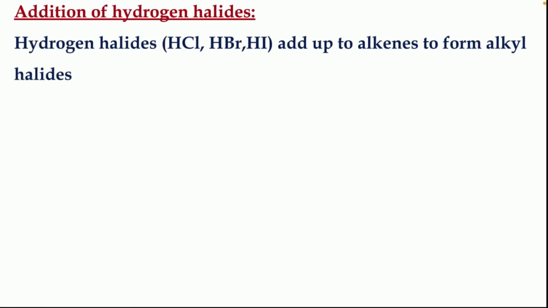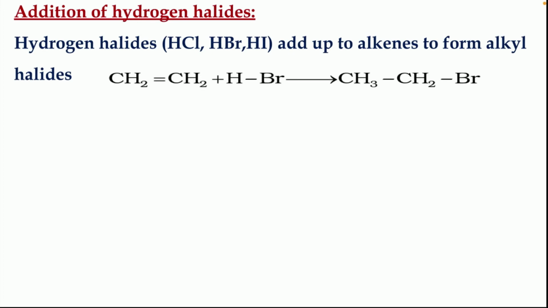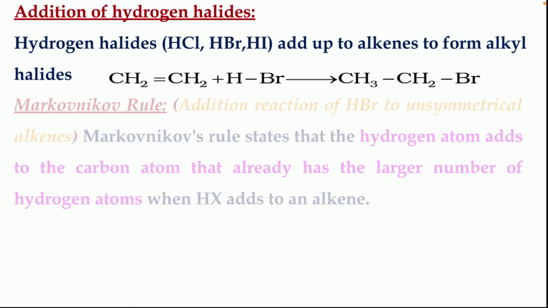Next we shall look at addition of hydrogen halides. It's very important. Hydrogen halides like HCl, HBr, HI add to alkenes to form alkyl halides. So children, addition of hydrogen halides is another chemical property in which hydrogen halides add to alkenes to form alkyl halides. CH2=CH2 plus HBr gives CH3CH2Br. So the double bond is broken, and in those places hydrogen and Br are added.